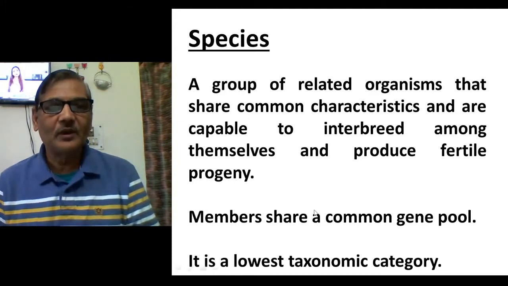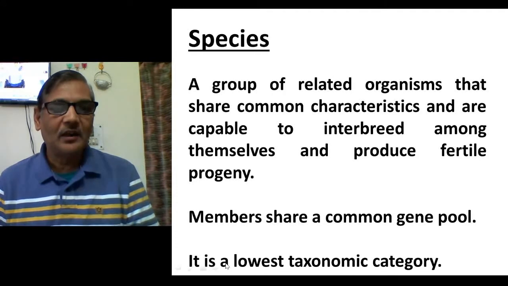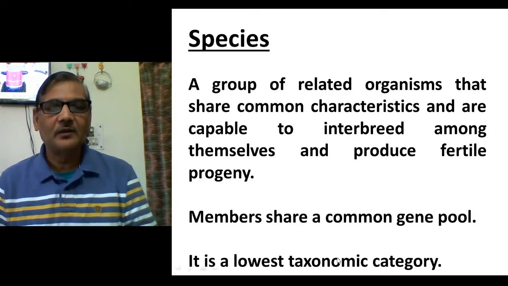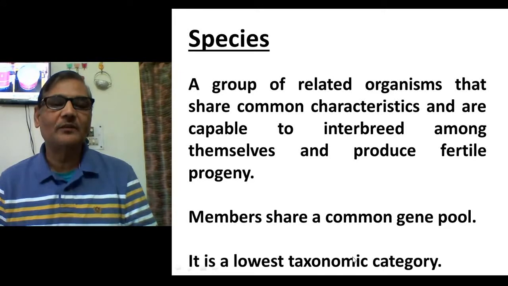Members of a species share a common gene pool, and it is the lowest taxonomic category. When we classify an organism, we classify it under phylum, then class, family, maybe genus, and species. So the lowest taxonomic category is the species. Some species may be further categorized as subspecies, but species is actually the smallest unit of classification. That is why it becomes important.